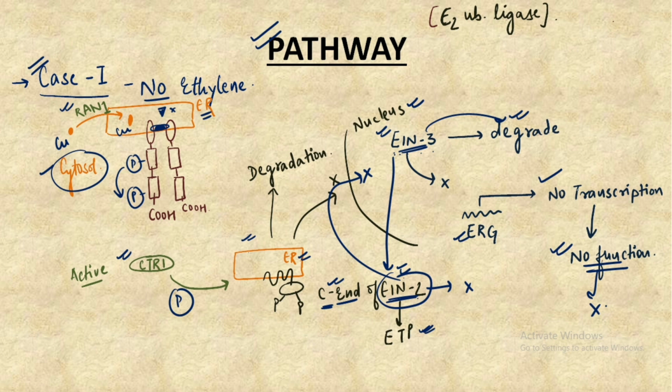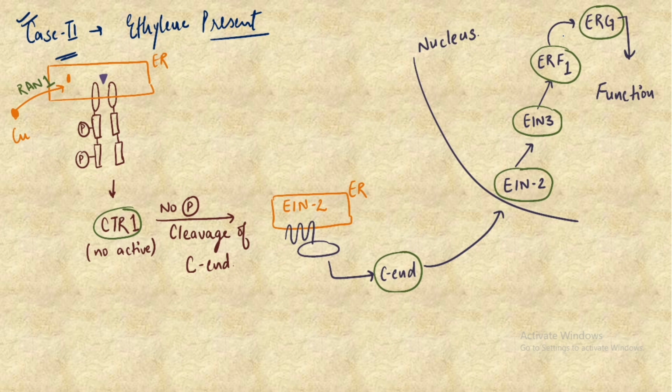The next point to remember is that this degradation of EIN3 and also EIN2 occurs with the help of the ubiquitin ligase pathway, which is the proteasomal machinery for the degradation of the proteins. So now let's understand the second case in which the ethylene is present.